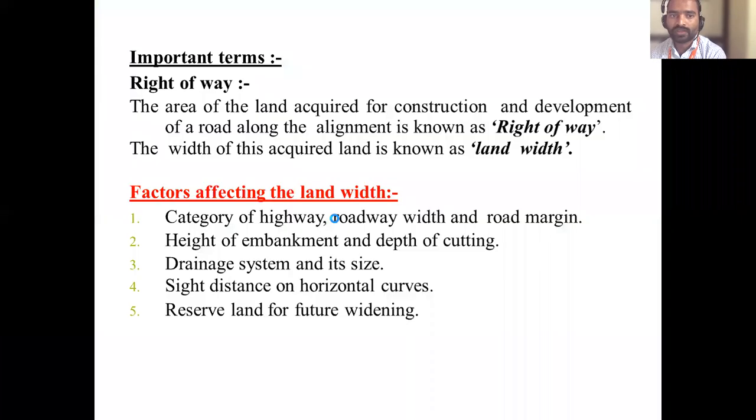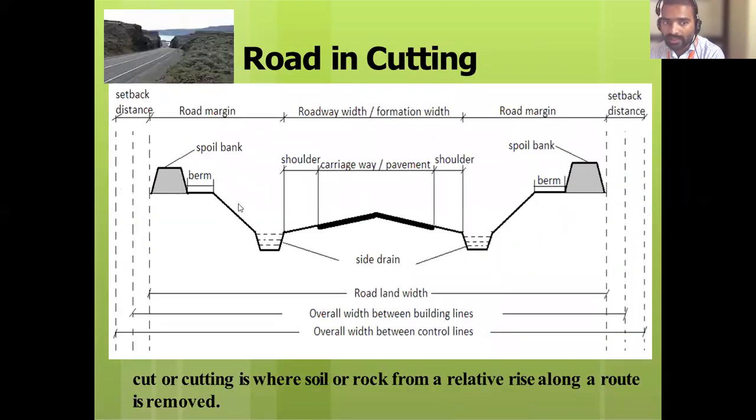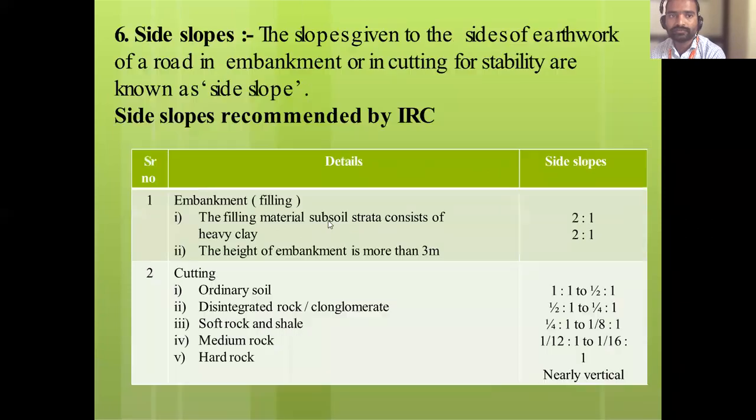See the diagram. This is a road in embankment. This side slope is given just for the stability of this shoulder and carriageway. This side slope is provided here, and this is also a side slope provided for this entire earth soil. So that is what he is saying.